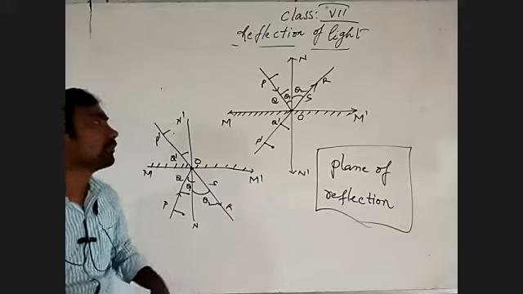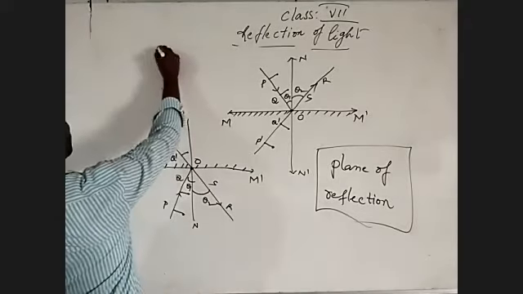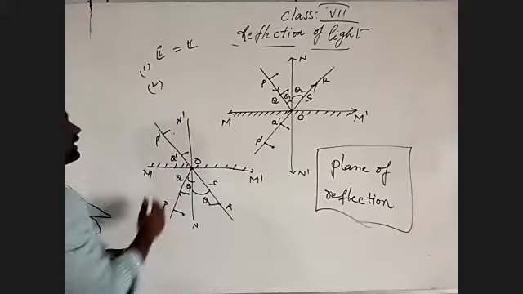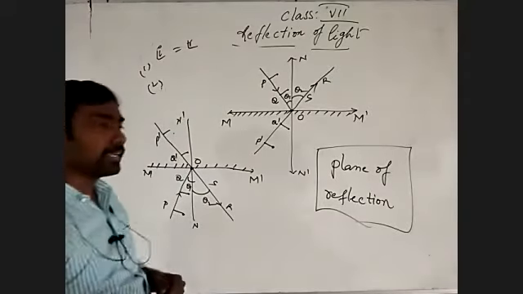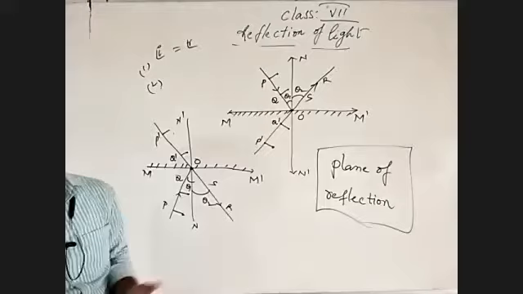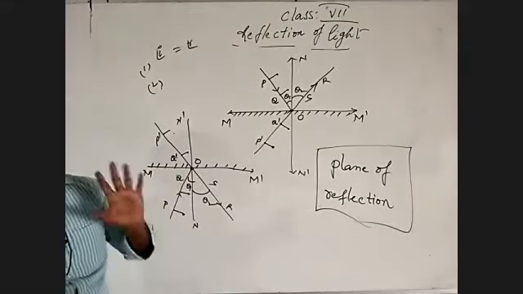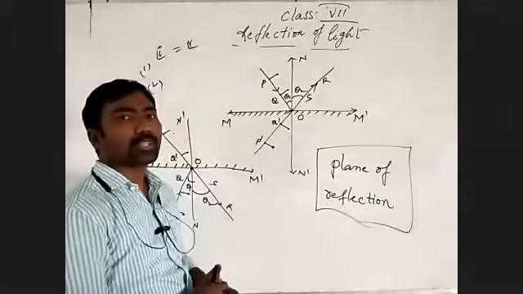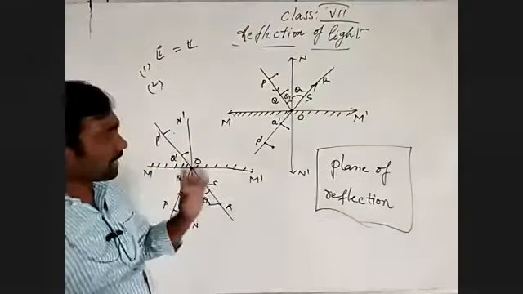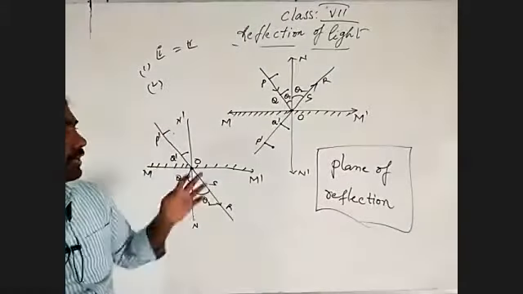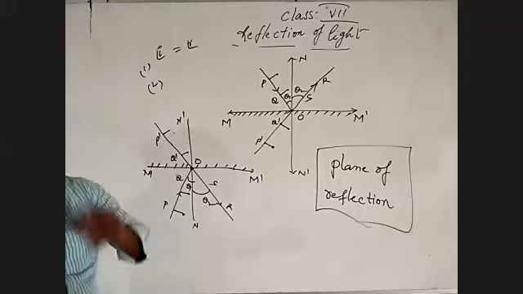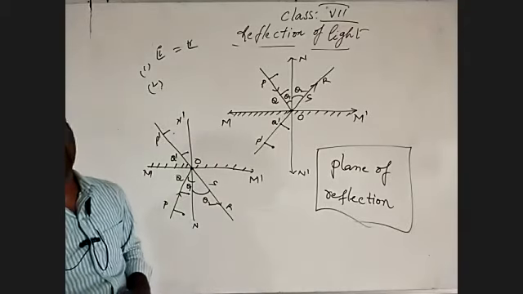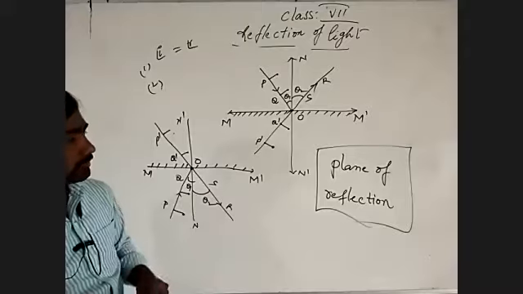The second law: the three light rays, the incident light ray, the reflected light ray and the normal light ray, lie at the same point of incidence. That is the second law. Then what is the plane of reflection? Through the same activity we used for the first and second laws of reflection, we are now discussing the plane of reflection.